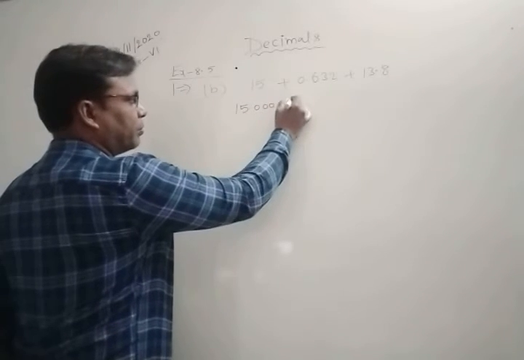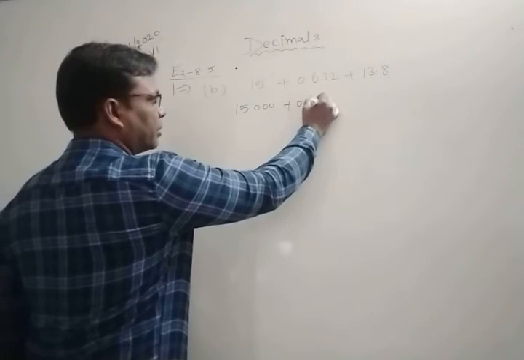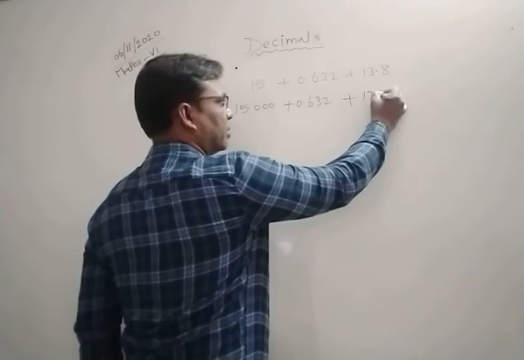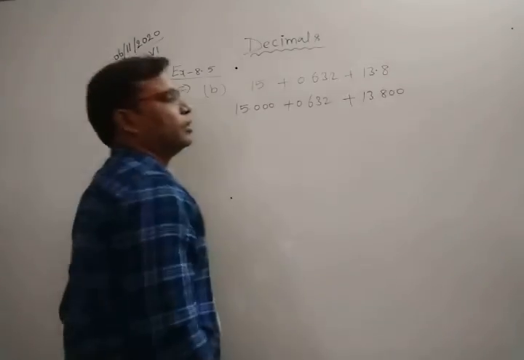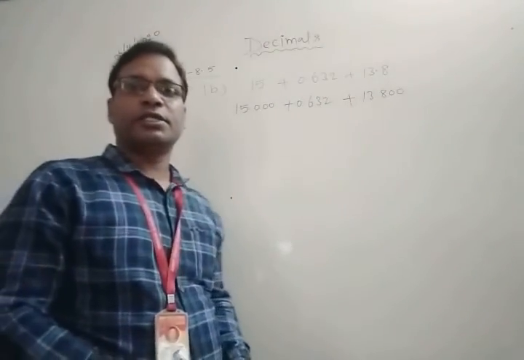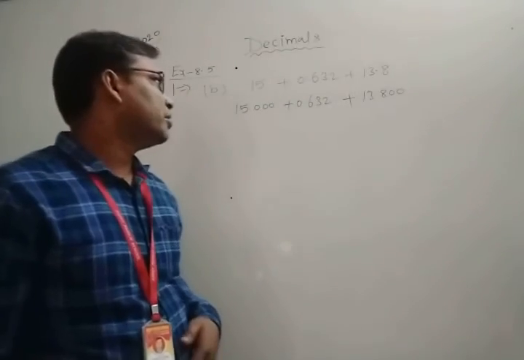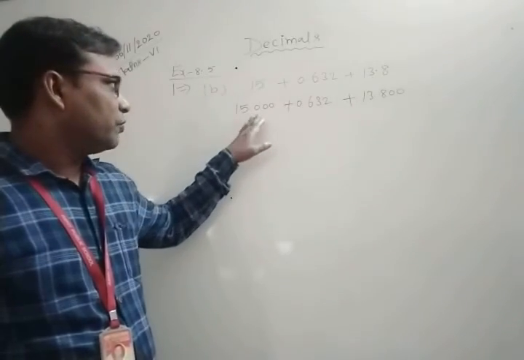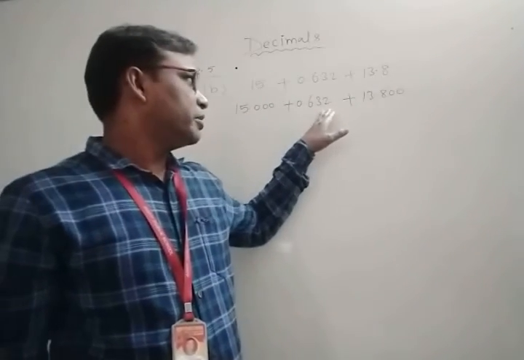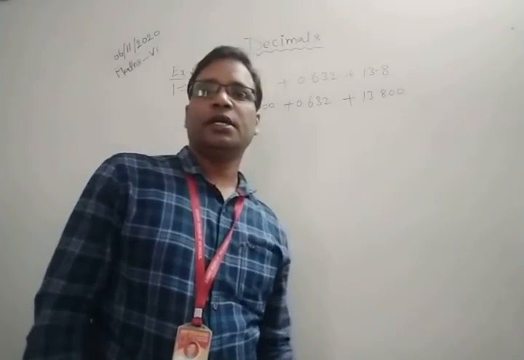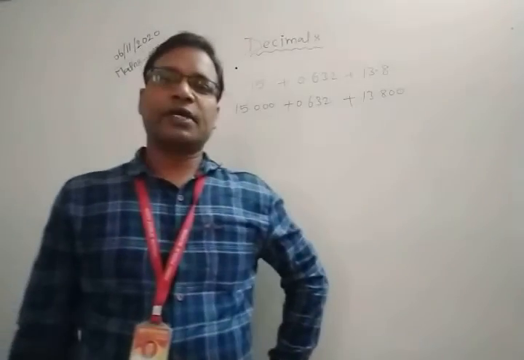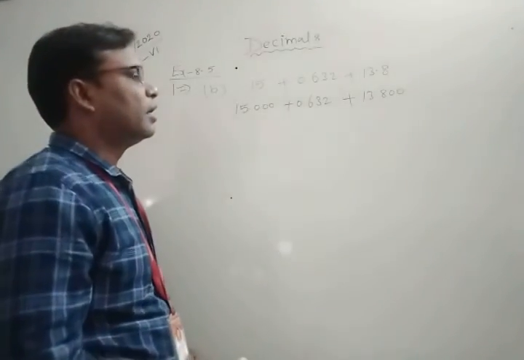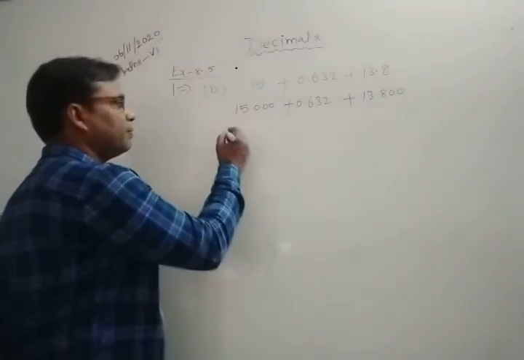15.1230 plus 0.632 plus 13.80 and 0. Okay, so in this way you can see both decimals have 3 digits after the decimal. Here you can see 3 digits after decimal, 3 digits after decimal, 3 digits. So you can see they are like decimal numbers. Okay, so you can add them.